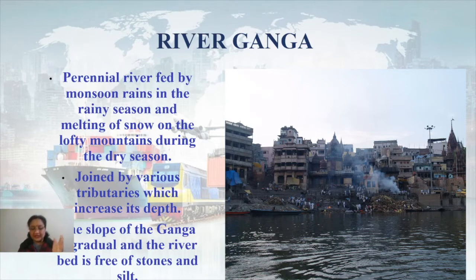Now, that means they are getting the water supply in two ways, right? One is from the rains, and another way is by the melting of snow from the high mountainous region. So these are the sources of water in the perennial rivers. Now, joined by various tributaries, which further adds water and its depth also, that makes this river very important for the waterways for the transportation purpose.